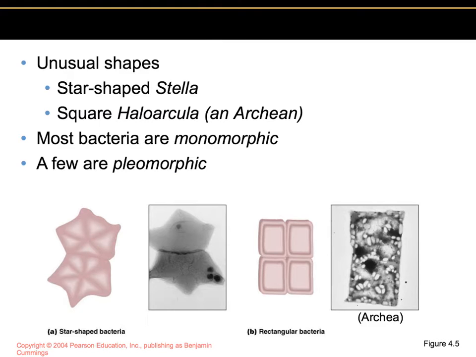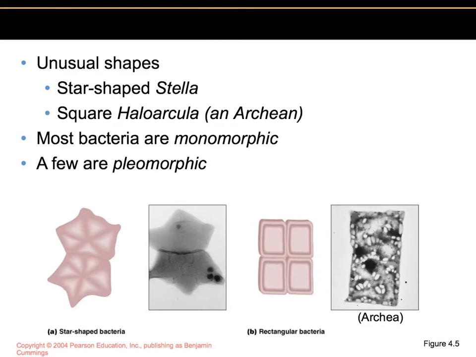In addition to the three basic shapes, there are some others. So we have the star-shaped cells that are of genus Stella, and you can see it's showing it in a pair here. Then we also have some squarish or rectangular bacteria, and those could be halophiles. The rectangular flat cells are halophiles, which are archaea of genus Haloarcula. And we also have some triangular cells too.